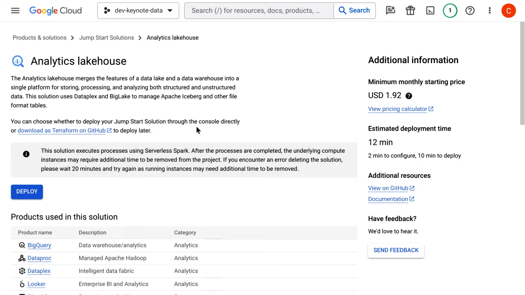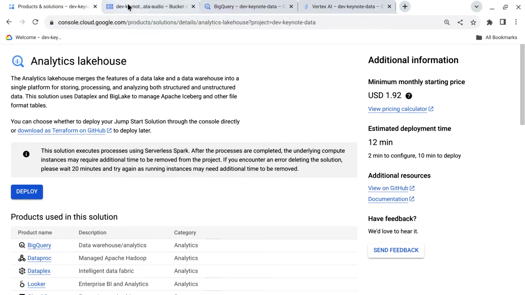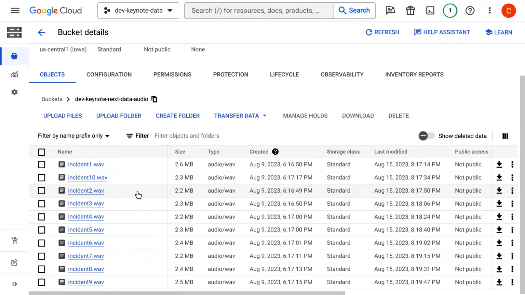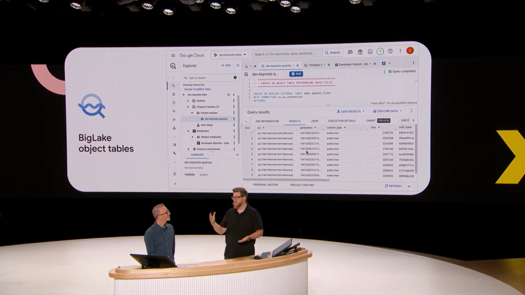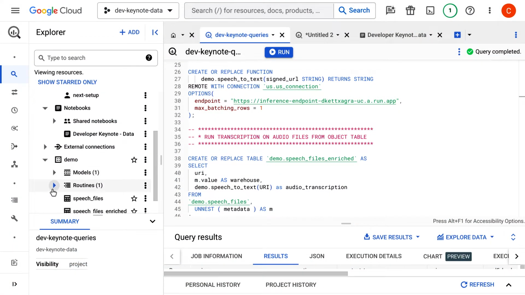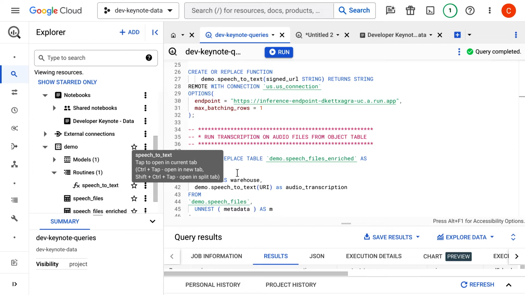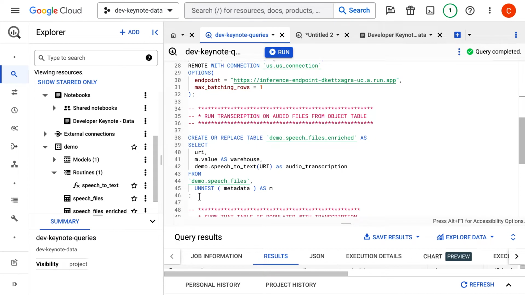So to start off, first, we actually populate a bunch of audio files in a cloud storage bucket. So to work with them, I've gone ahead and created a new object table in BigLake. I'm such a huge fan of how this BigLake model simplifies the security operations of working with data like this. So I've got a BigQuery function here, you can see next, a speech to text function. This is actually transcribing the data from the audio file and putting it in BigQuery. So let's go ahead and invoke that.